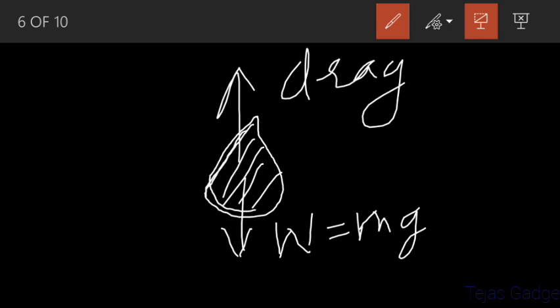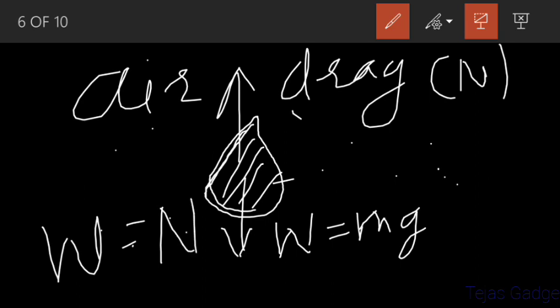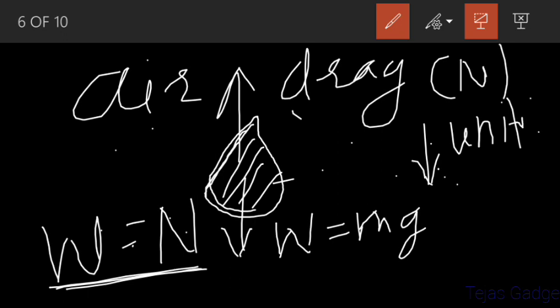Which is applied by air when it is moving through the air. Is it right? So now in that case, let us say that the drag force is denoted as N. In that case, when the weight will be equal to the drag force N, this raindrop will travel downward with uniform speed.